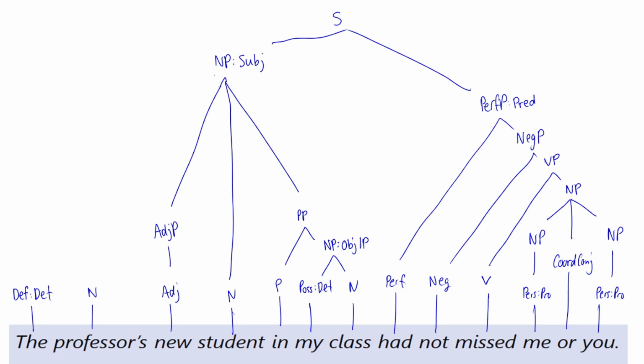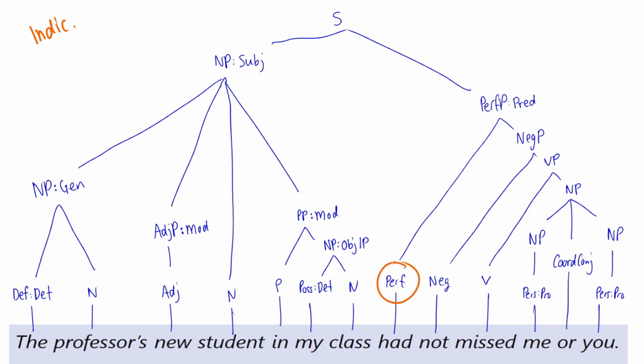So let's just make sure everything's good so far. Well, in my class is describing the student, so this is a modifier. New is describing the student, so this is also a modifier. And the professor's, so this is a possessor. So this is going to be a noun phrase itself and get the genitive function because it's possessing the student. So that's also going to attach to the NP subject there. And now we have the full tree for this sentence. So if we think about the mood of this, it is going to be indicative, and based on the tense in the beginning of our main verb line there, it is also going to be a past tense sentence.